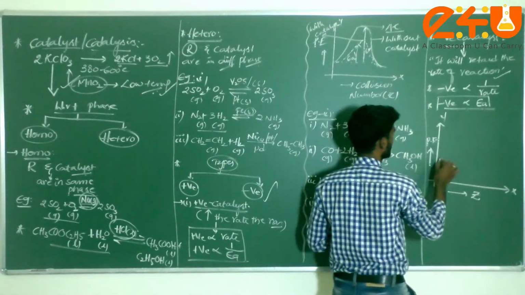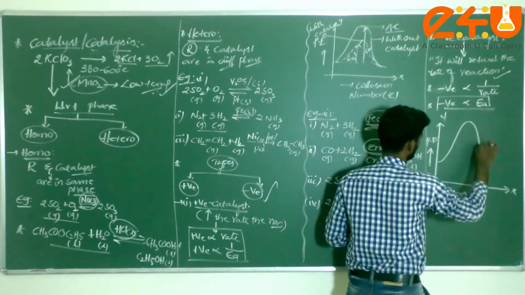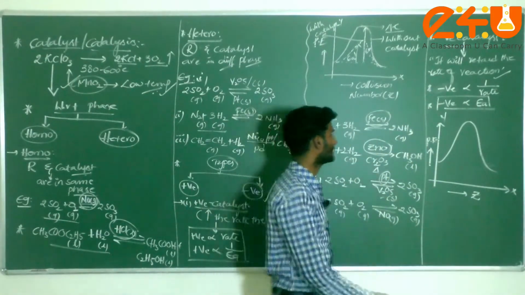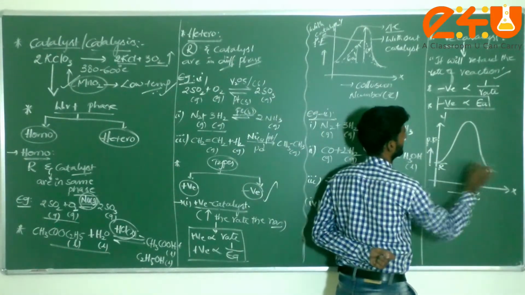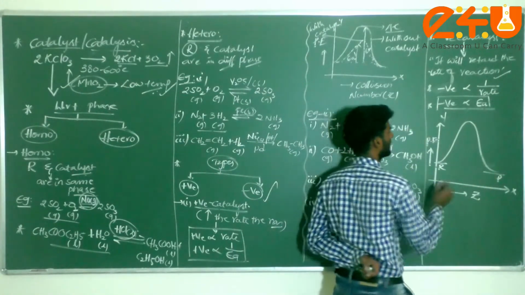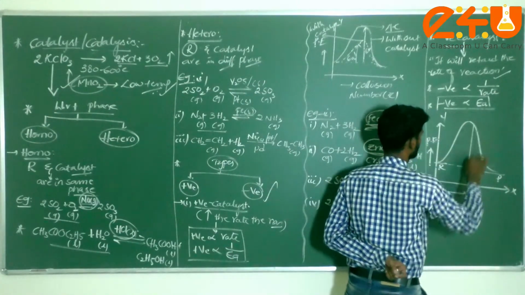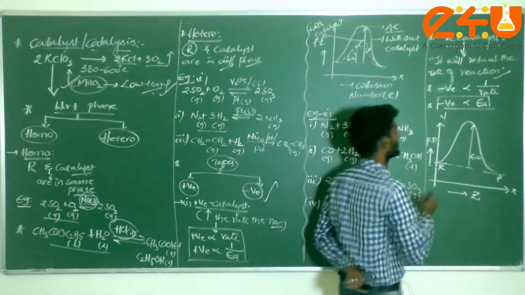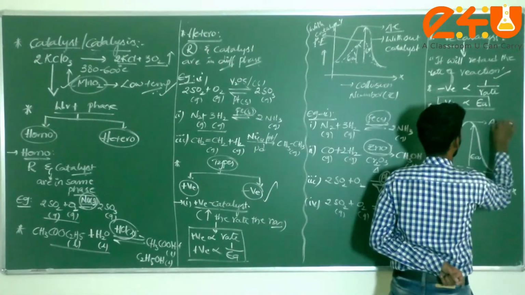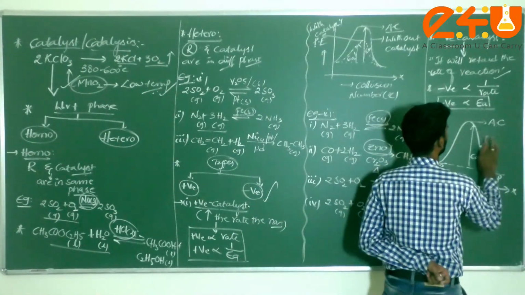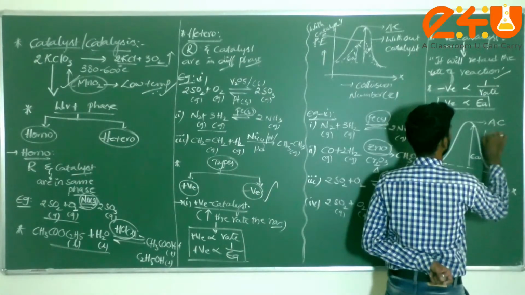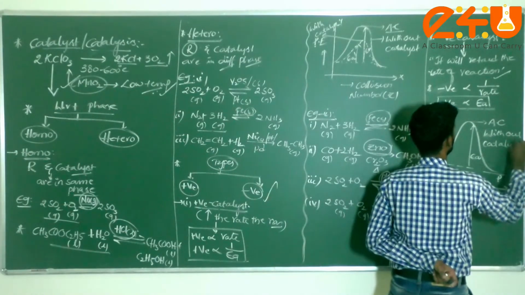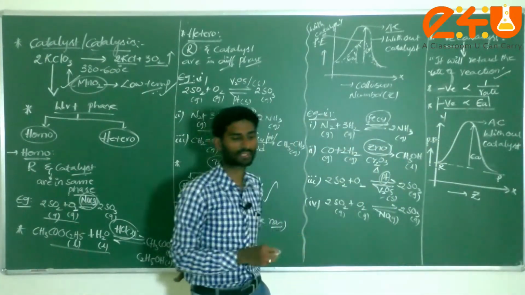Now, how can I consider the reaction here? The reaction will be like this. Am I correct or not? Dear students, this is the reactant molecule, and this is the products. Initially, this much is called the activation energy, and this is the activated complex, before using a catalyst. That is, without using a catalyst, the curve shape is like this.